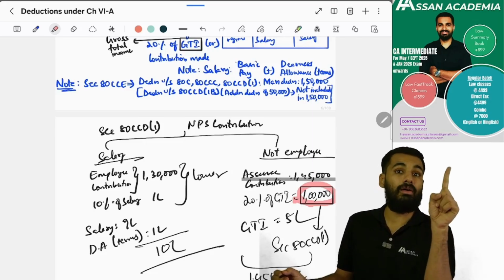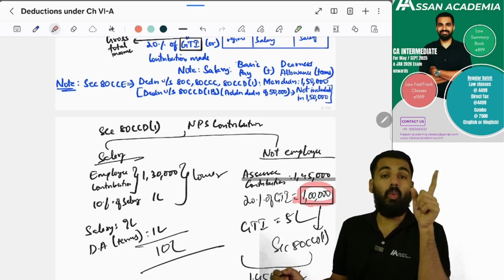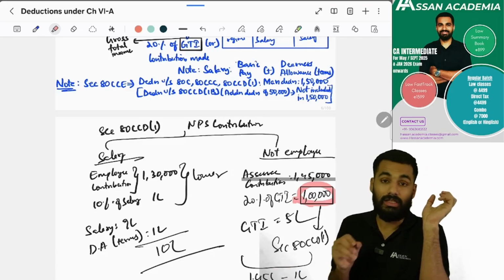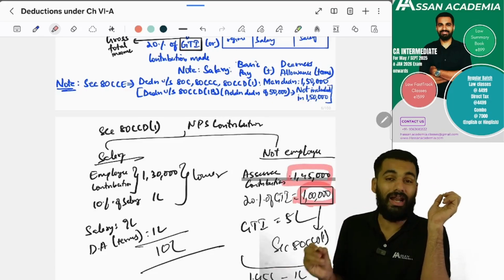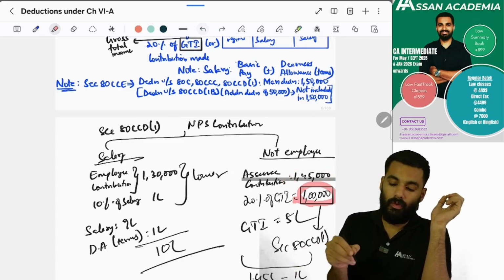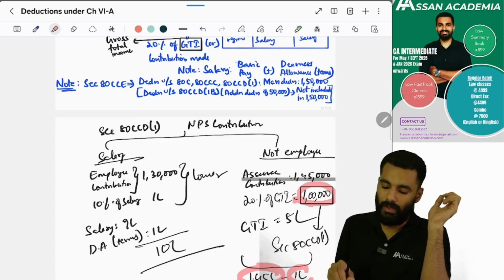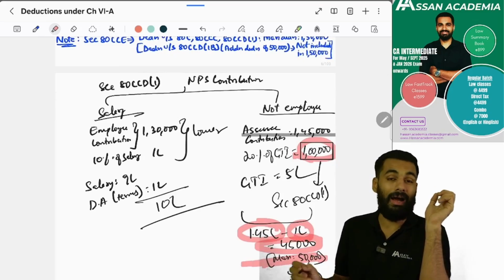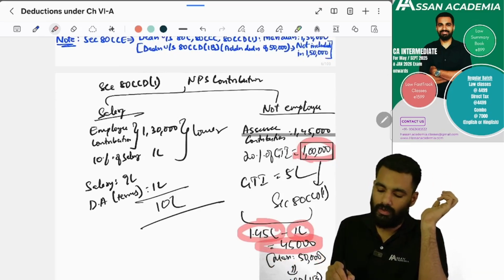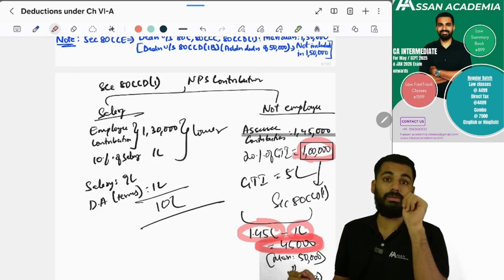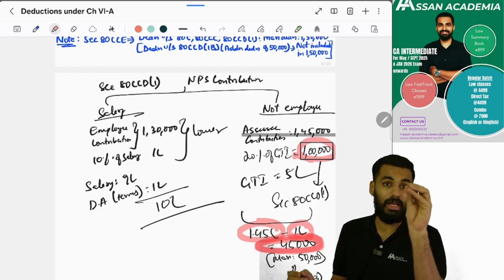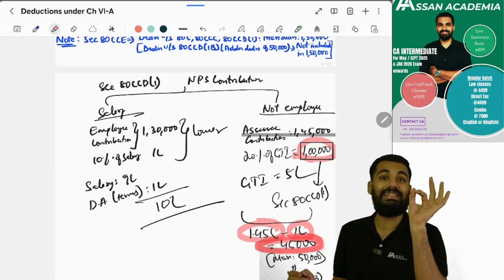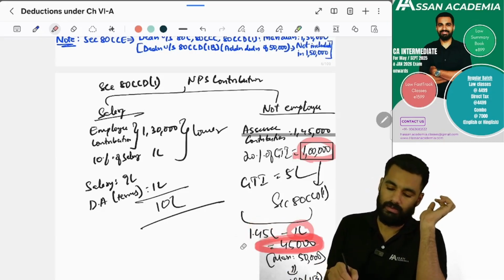Yes. Then comes 80CCD(1B). What is 80CCD(1B) saying? You can claim an additional 50,000 rupees. So how much did he contribute? He contributed 1,45,000 rupees. From 1,45,000 rupees minus 1 lakh, how much is coming? 45,000 rupees. So the maximum additional he can claim is 50,000 rupees, but he can claim 45,000 rupees as per section 80CCD(1B). Yes or no? Yes.